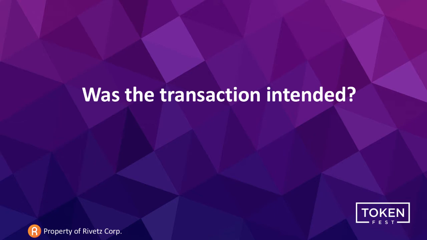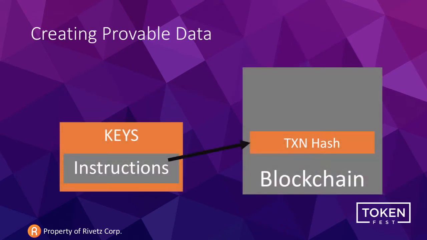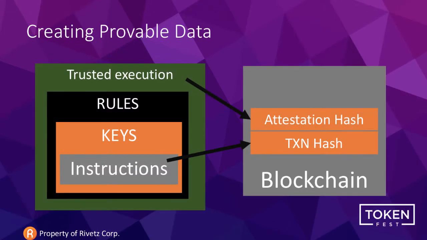That's a huge challenge in this process, because intended data is important for us to make assumptions about how we're going to manage systems and how much money we have and all the different parts. So we believe at Rivetz that there's an opportunity to expand the use of the chain to incorporate cybersecurity controls that will allow us to prove the transaction was intended. So today we have this concept of a transaction hash. We can look at the chain, we can see the transaction hash.